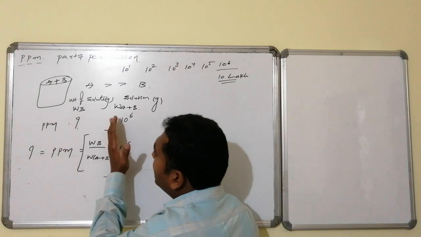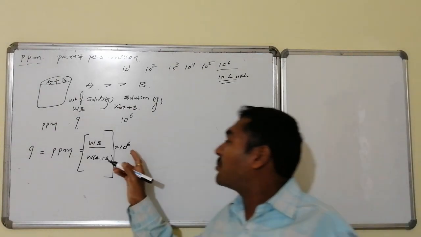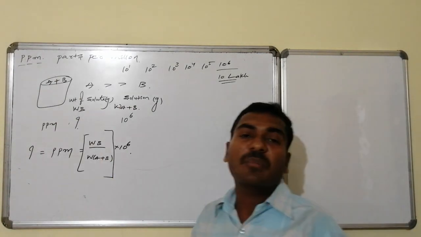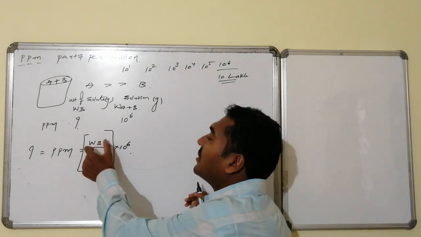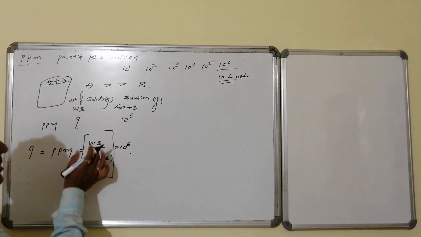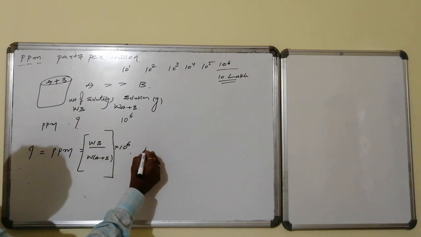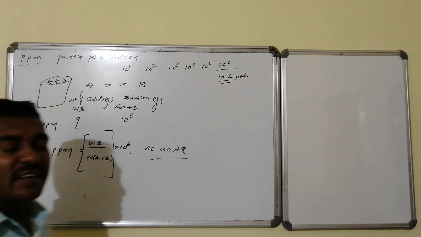How many units am I taking here? It is multiplied by 10 power 6, which implies 10 power 6 units of quantity of W of A plus B. If that is taken, the quantity of solute within it is known as its corresponding ppm. It is also a ratio of weight to weight, hence it doesn't contain any kind of units.